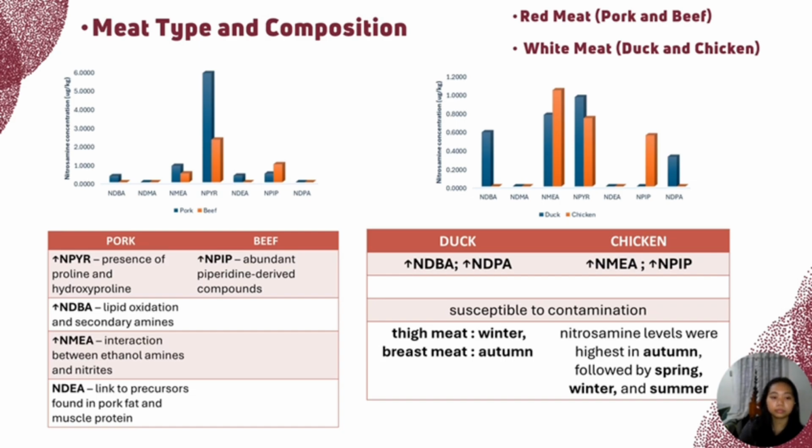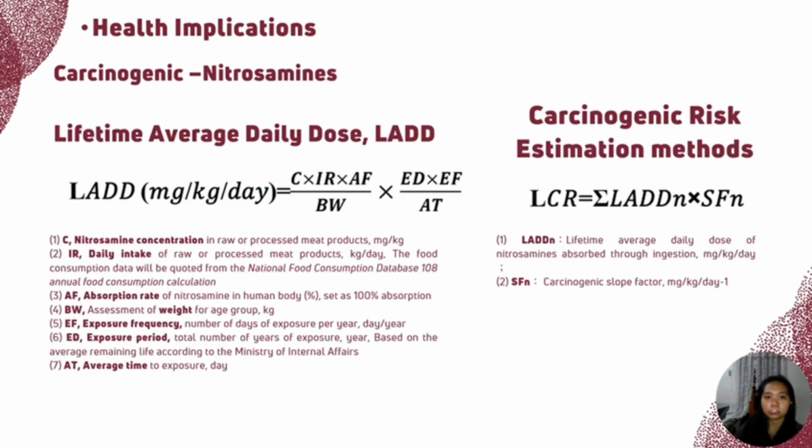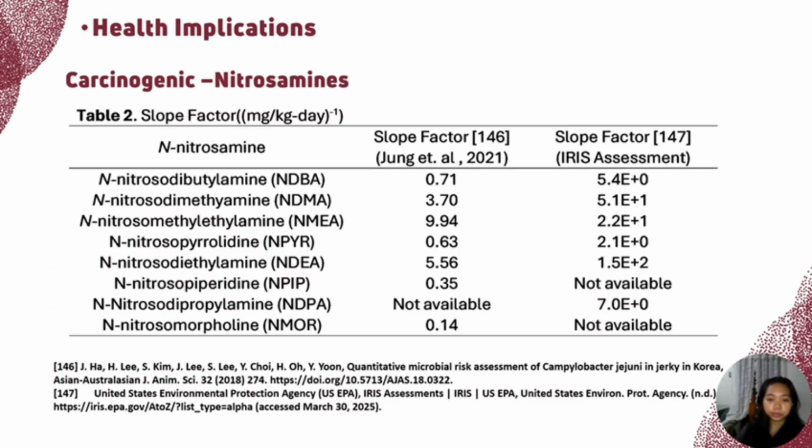So here are the equations we can use to calculate the risk assessment of the nitrosamine. So we have the LADD and the carcinogenic risk estimation method. I tabulated here the slope factor that you can use for the aforementioned formula. Now, the conclusion.